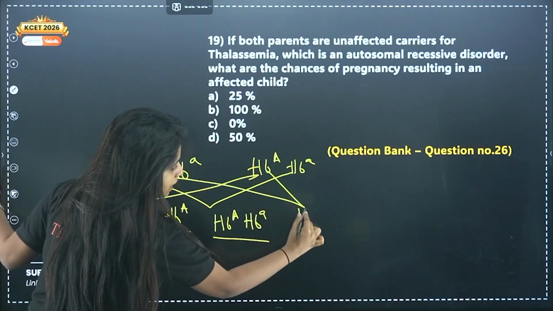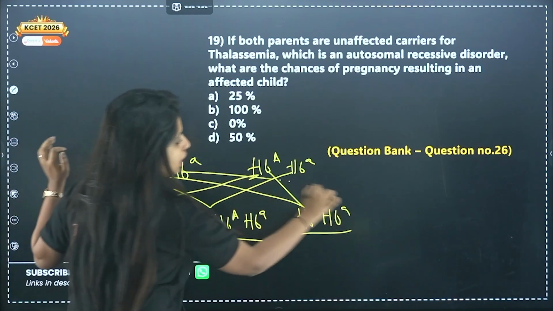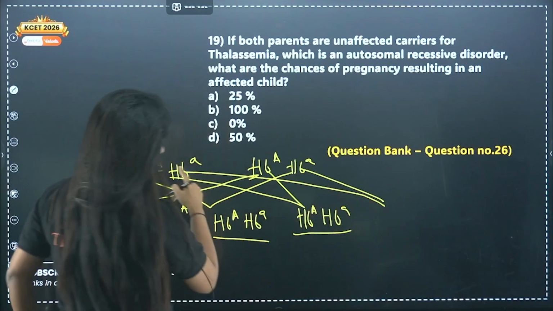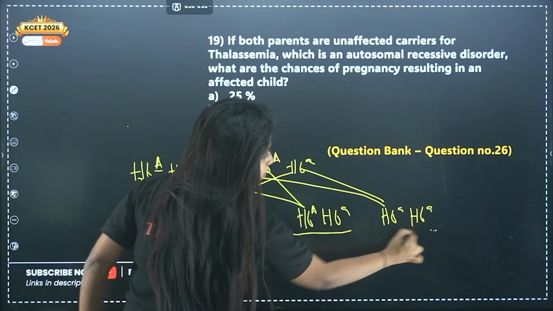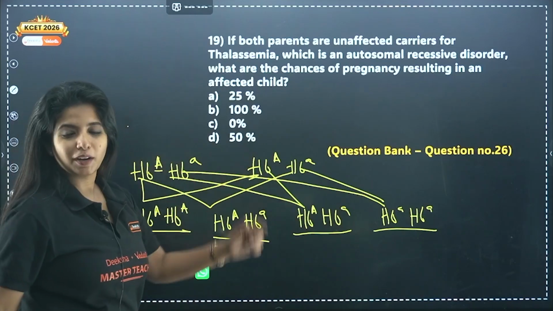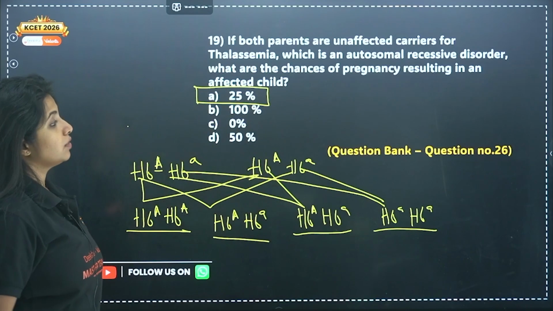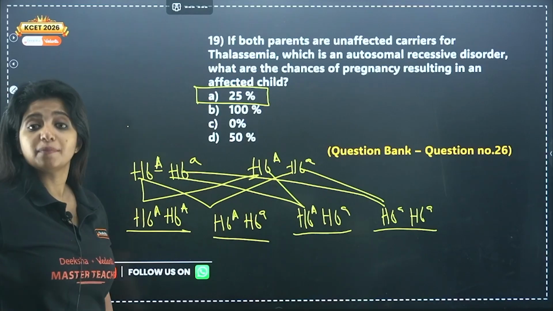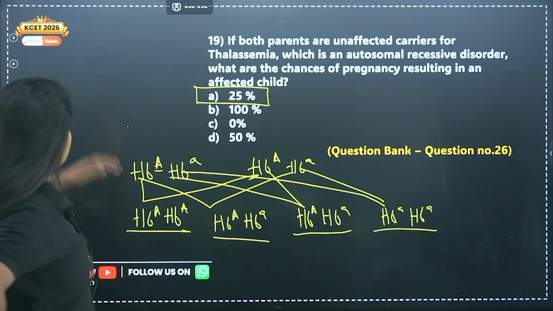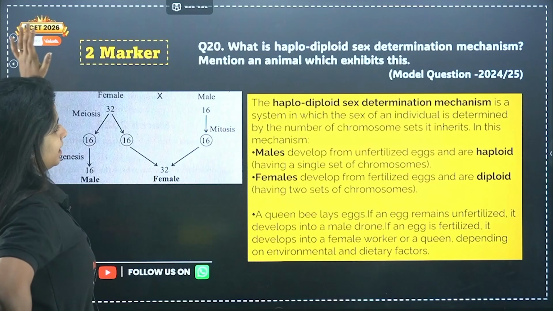This and this, you get HB capital A, HB small a, I mean carrier. This and this, both of them are small, HBa HBa. Out of 4, 1 by 4 is what? 25%. What are the chances of pregnancy resulting in an affected child? 25%. Got it? Cool? Yes, ma'am. Next question.